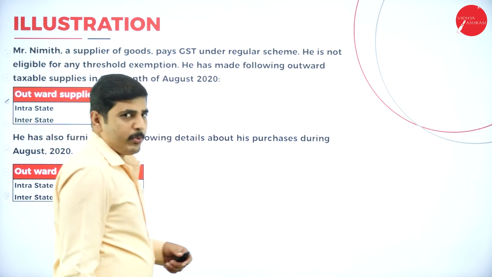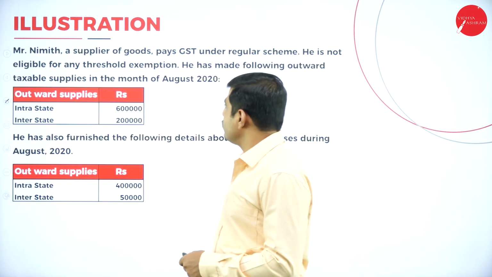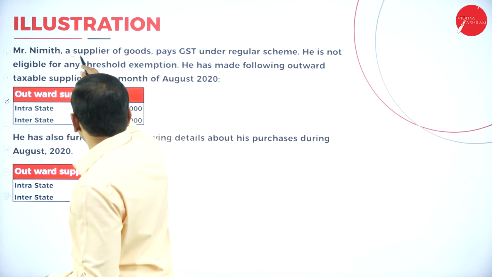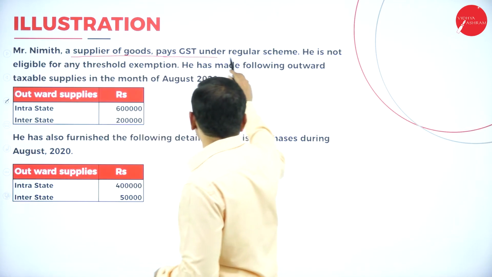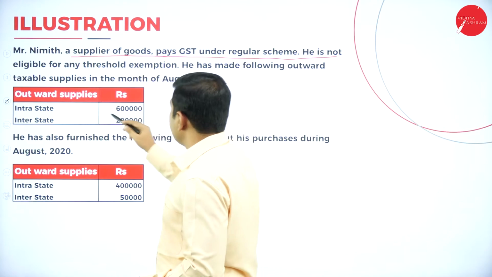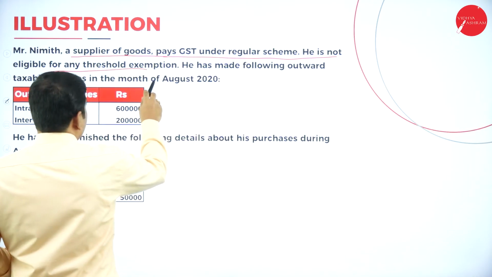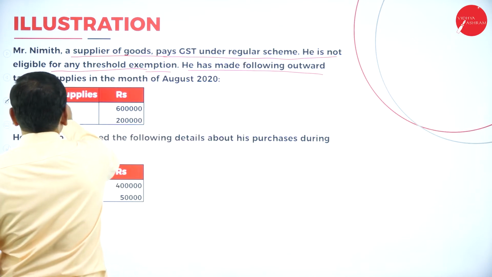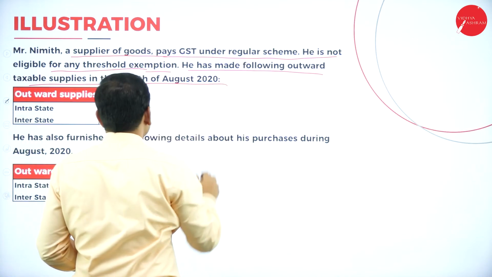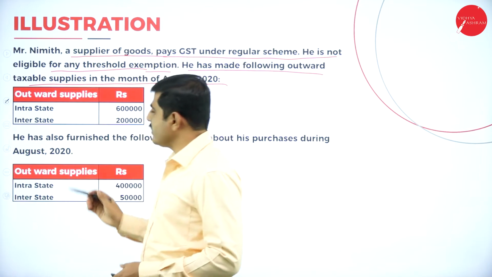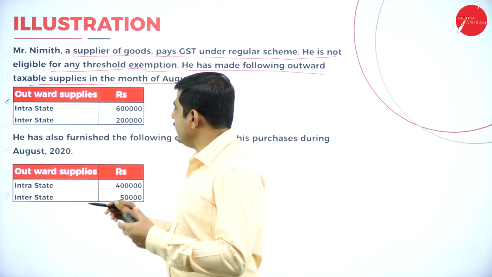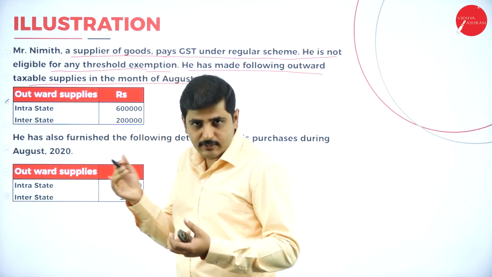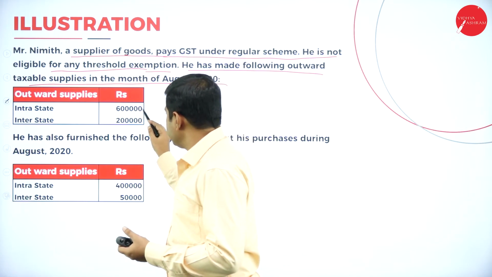Now let's go to one more problem like this. We will calculate. Mr. Nimit is a supplier of goods, paying GST under the regular scheme. He is not eligible for any threshold exemption. He has made the following outward exempt supplies in the month of August 2020. So what are the outward supplies here? Intrastate, that means within the state, is 6 lakh.